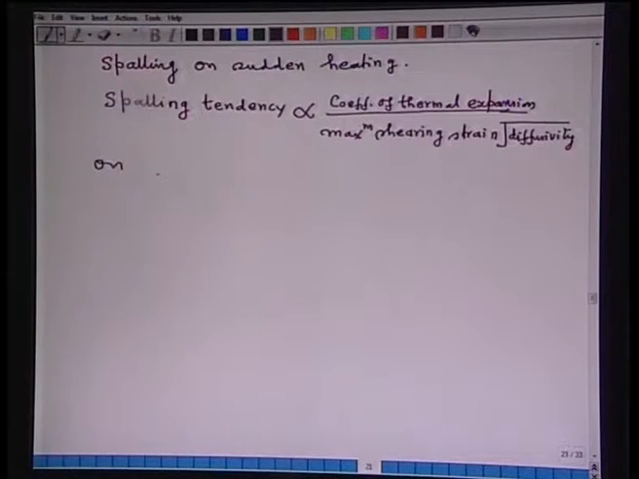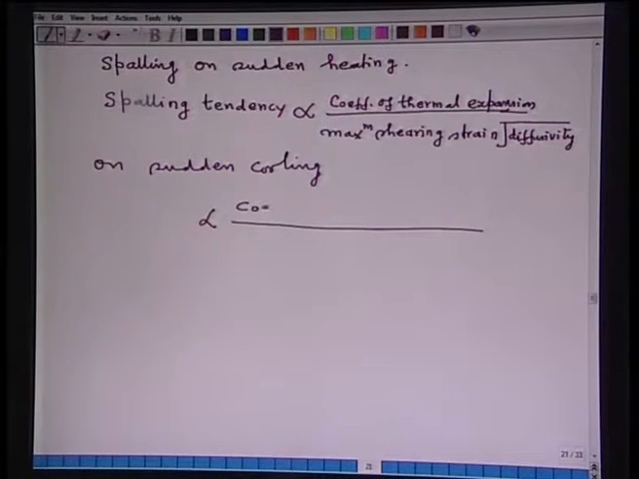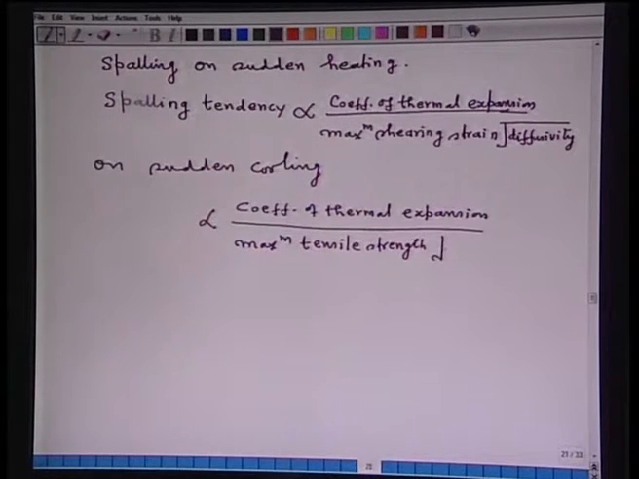Spalling tendency on sudden cooling: here spalling tendency is proportional to coefficient of thermal expansion divided by maximum tensile strength into square root of diffusivity.